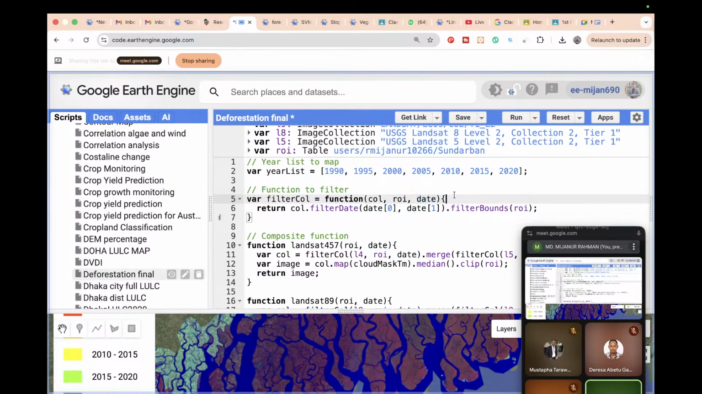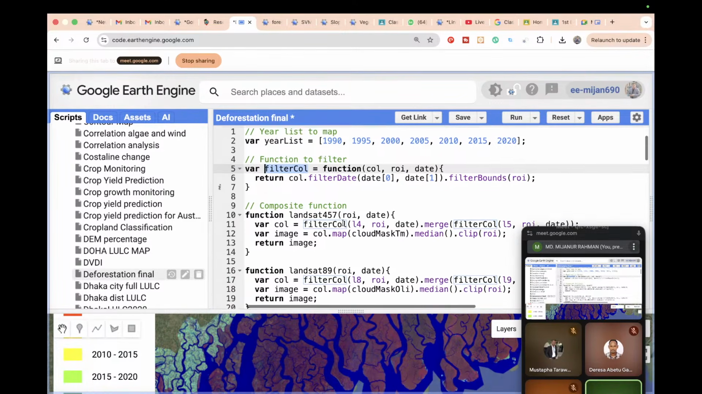What I return from this function is this collection filter date by date. This date I already defined as date 0 and 1, basically start and end. Just put the two dates, 0 and 1, and filter bounds with ROI. So this is my function. This function helps me to filter my collection, and we will also use this function further.